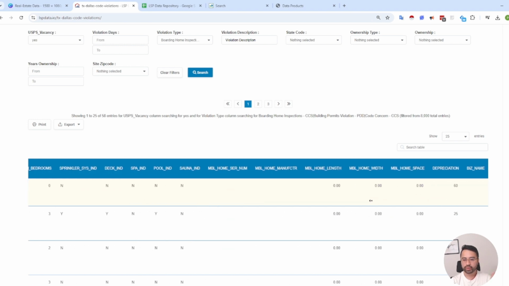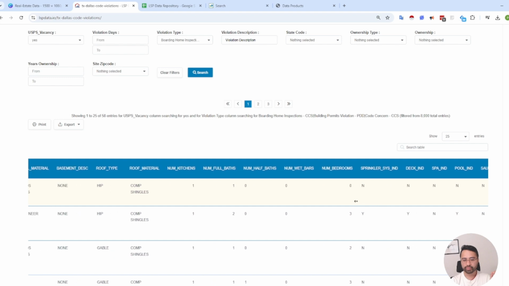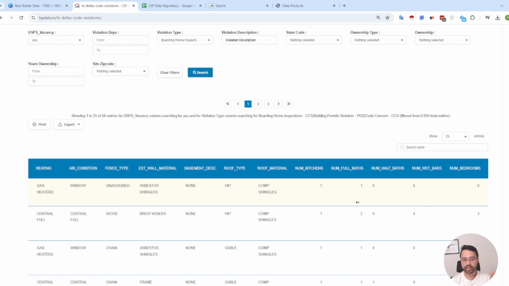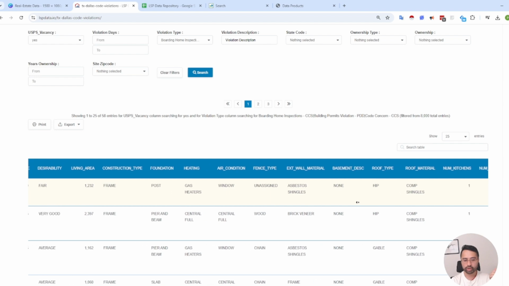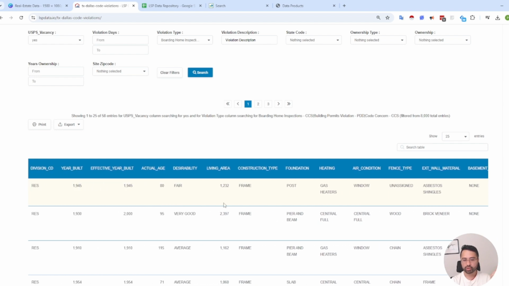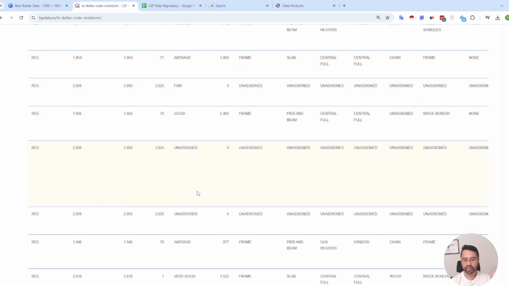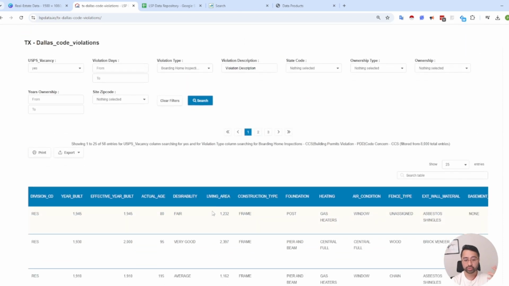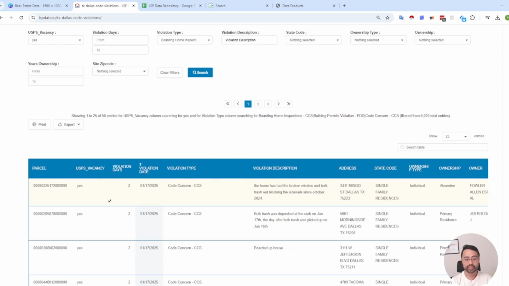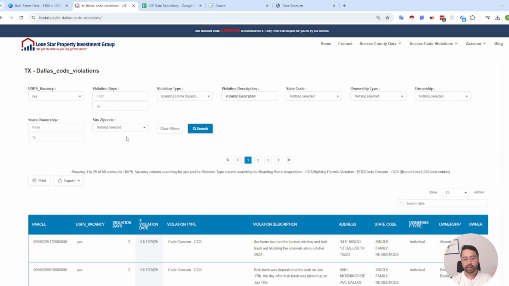There you go. So that way you can see that this is a single family property, the type of property, whether it has one bedroom, bathroom, how it was appraised. A lot of times the appraisal district will tell you if the property is in good or medium condition and whatnot. But again, this is a good example of how the data can come together. And again, if you know what you're doing, great. You can create a basic database. My advice would be to create a basic database. It makes it easier for you to query it or filter it.